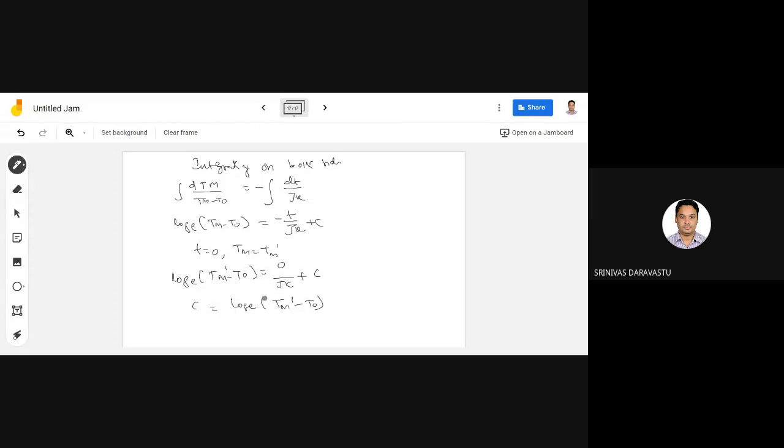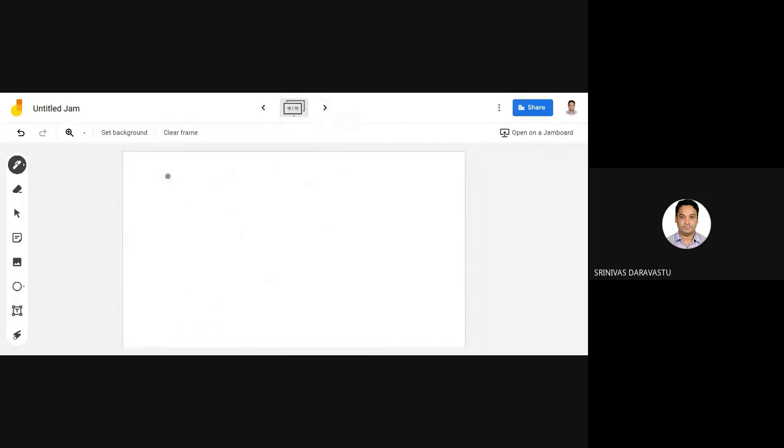Substituting this C value, log base e (Tm minus T naught) equals minus t by JK plus log base e (Tm1 minus T naught). So log base e (Tm minus T naught) minus log base e (Tm1 minus T naught) equals minus t by JK.